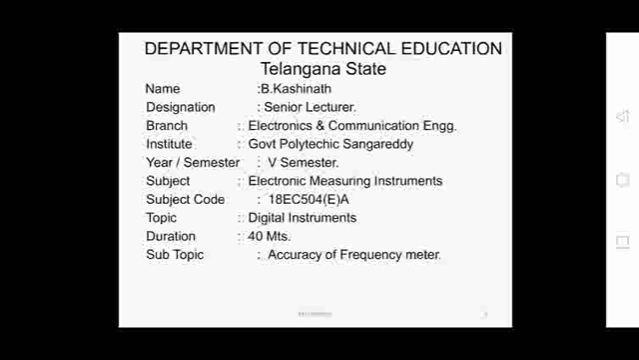And the subject chapter which I am going to discuss today is digital instruments. This is the third chapter in electronic measuring instruments, and the subtopic is the accuracy of the frequency meter, accuracy as well as resolution of the frequency meter, which we are going to discuss today.